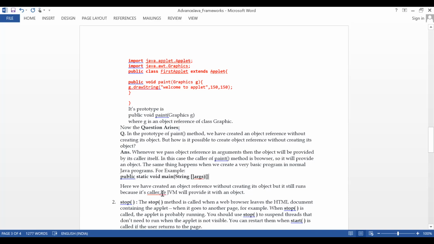The method which is called. The object will be provided by its caller. That means whoever is calling you is the caller.